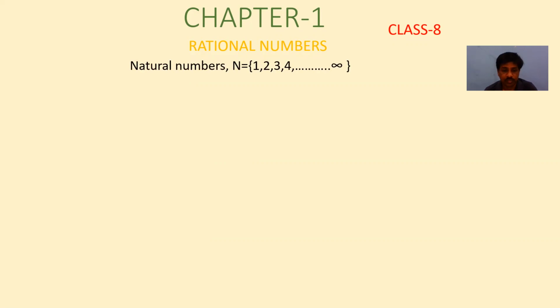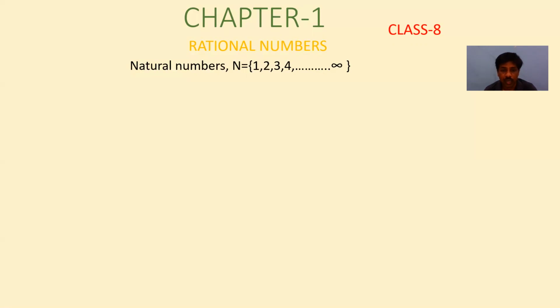Natural numbers are denoted by capital N equal to 1, 2, 3, 4, and so on. What are natural numbers? In the classroom, when we want to count the number of benches, we start from 1.